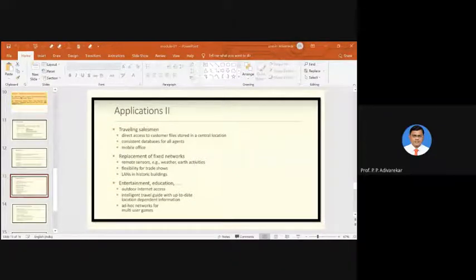Okay. Now, when we are talking about traveling as an example of application of this, let's take an example of a traveling working man or corporate employee. So an employee of that particular organization is traveling to a different city. During that travel, he can access the different data or files which are stored on a central location or the central servers.